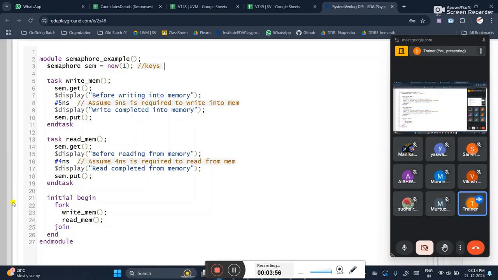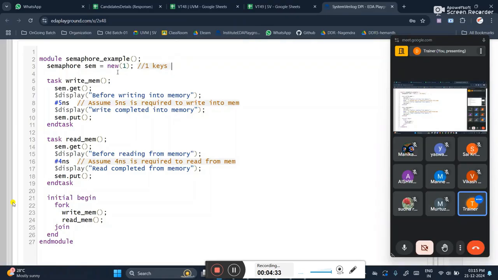How to declare the semaphore: keyword semaphore, name of the semaphore, that is a user defined name, and I'm creating a memory. As I told, whichever concept you want to create a memory for, we create the memory using the new constructor, correct? Yes, Knaneshwar, any doubts? Okay, we will be creating the memory using the new constructor, there is no doubt in that. But here I'm writing something called one. What is this one? It means I am creating one key, or else you can say that I am initializing one key. In the memory I am having one key.